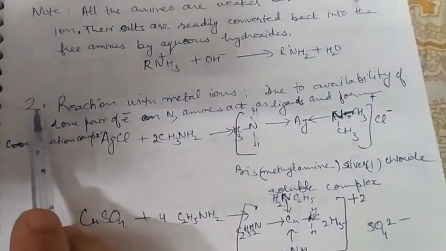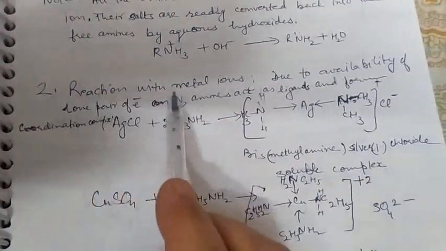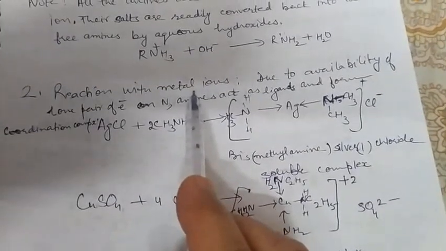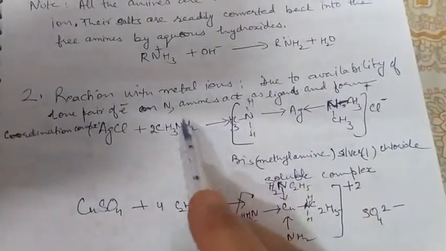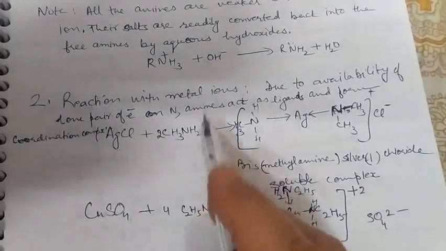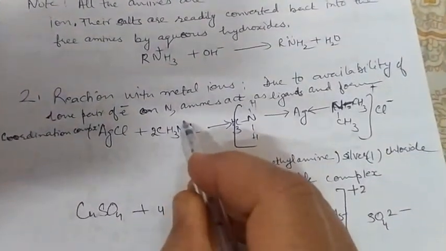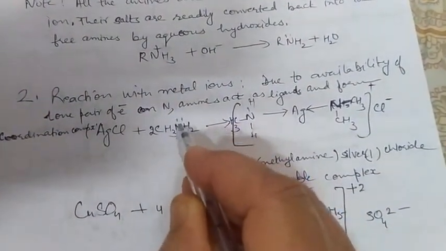Second property of amines is reaction with metal ions. As amines, they have an unshared pair of electrons on nitrogen.